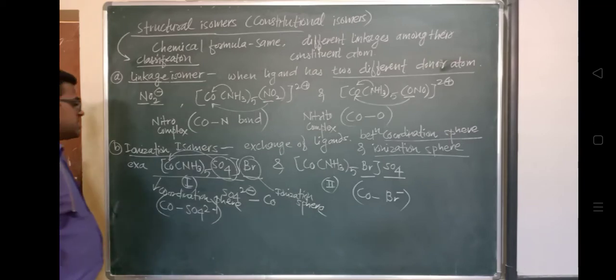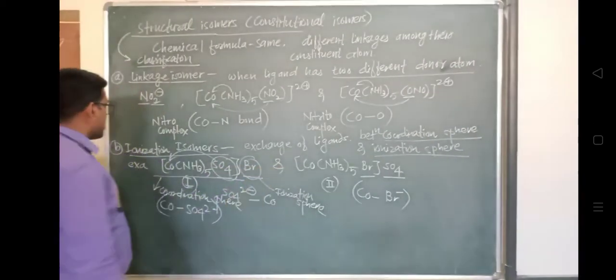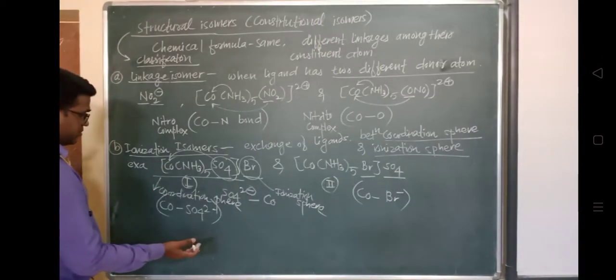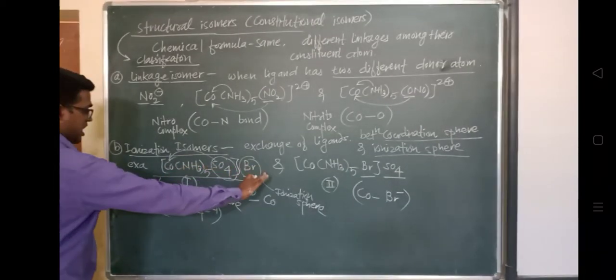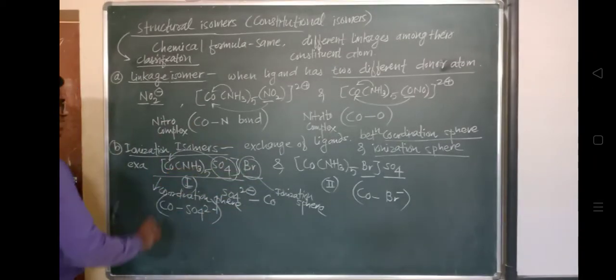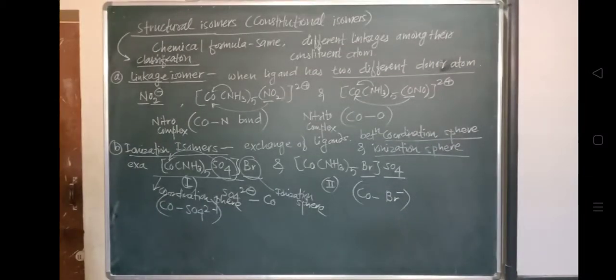So there is an exchange. Already I have told you that this is the exchange of the ligands between the ionization sphere and the coordination sphere. The coordination sphere is this one, and the outside one is the ionization sphere. So these complexes in solution ionize to give different ions.